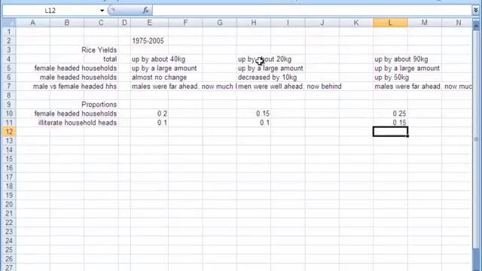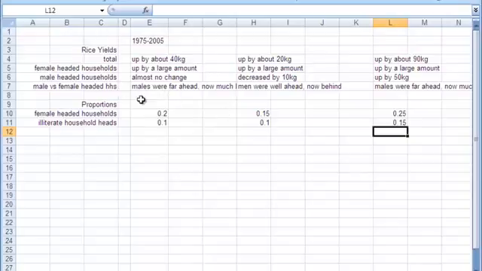Everything says it's going up, but is it going up by 20 or 40 or 90? Female-headed households, that agrees. All the surveys say that females are growing a lot more than they used to. Male-headed households, we have some results with almost no change. Some say they've decreased, some say they've gone up. So completely inconsistent over what's happened to male production.